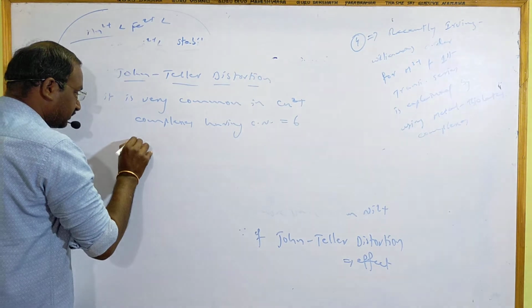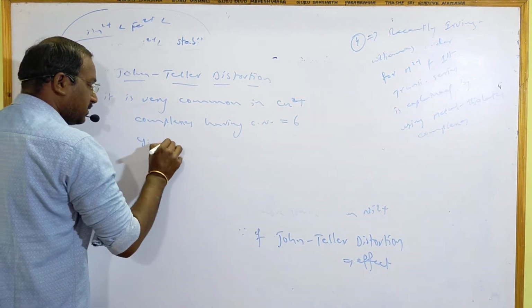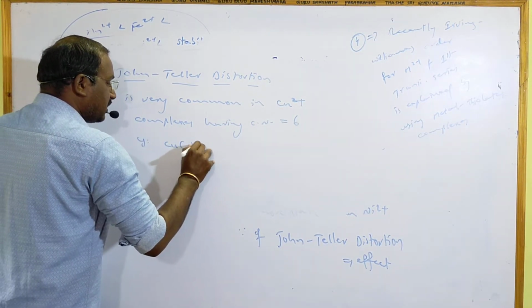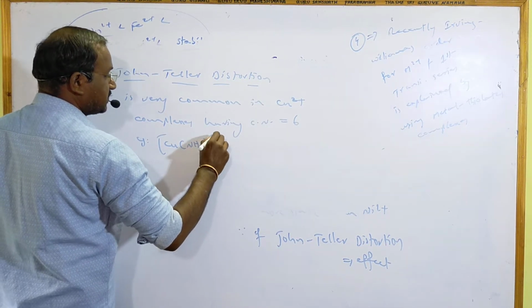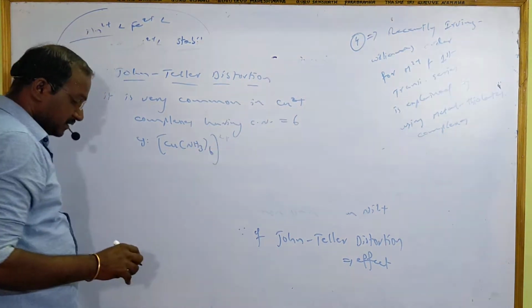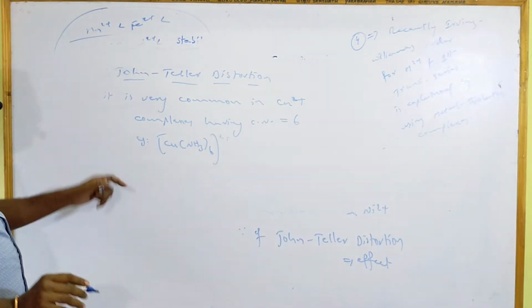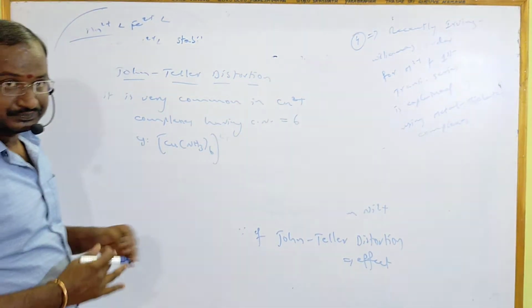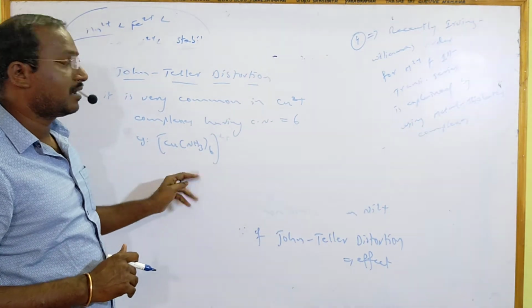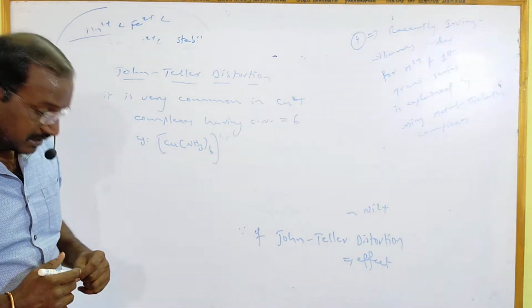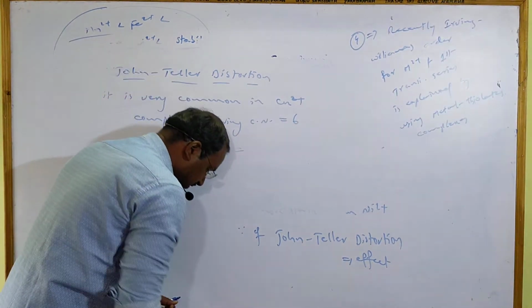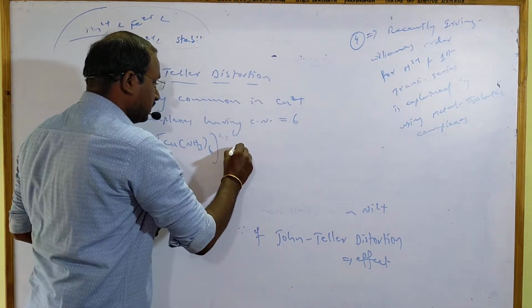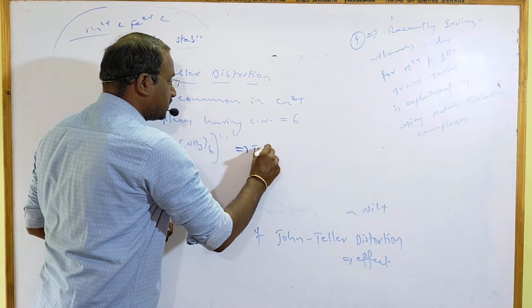Example: [Cu(NH3)6]2+. Ammonia is a strong ligand. Actually, the complex should be octahedral. But in this we have tetragonal distortion.